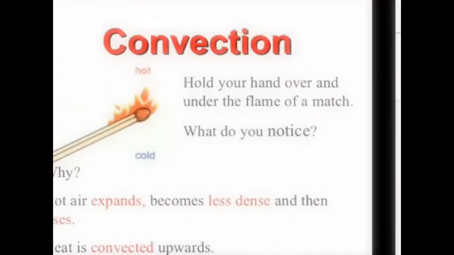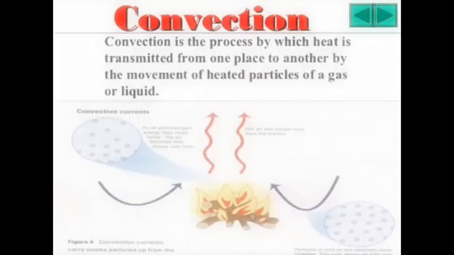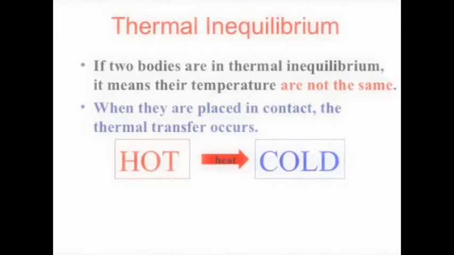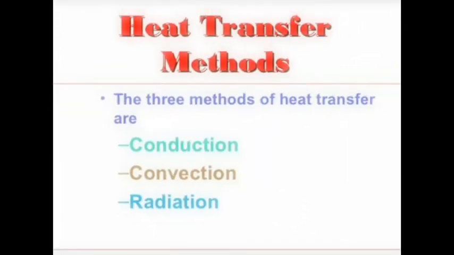Convection. There is also another slide on convection, so here is the definition. Listen clearly. Convection is the process by which heat is transmitted from one place to another by the movement of heated particles of a gas or liquid. Here they have shown us a great example of convection currents. So I'm going to review: there are only 3 heat transfer methods: conduction, convection, and radiation.